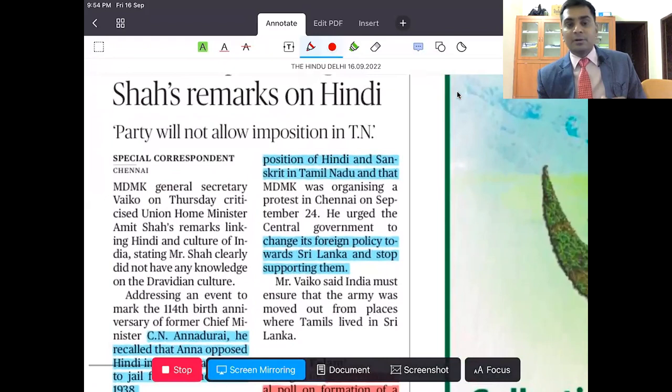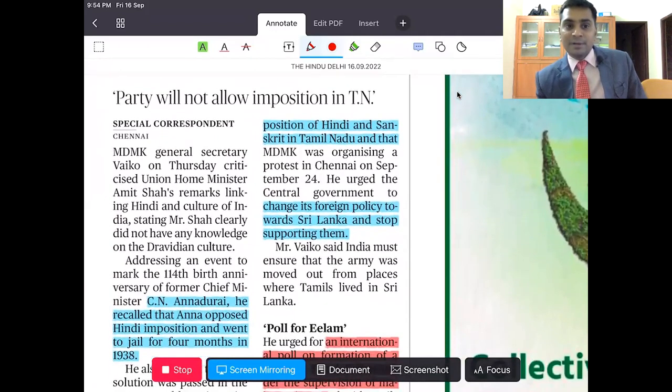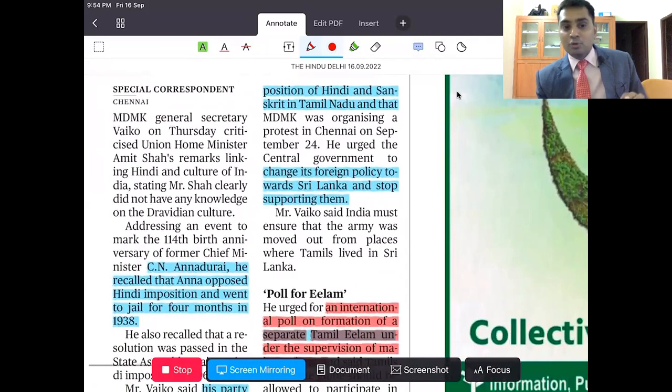Recently, Amit Shah has given a statement that Hindi will be the link language again, and this has raised contention among the Tamil Nadu leaders, and they are opposing it. There was one General Secretary of MDMK, Vaiko. He said that Mr. CN Annadurai opposed Hindi imposition in 1938 itself.